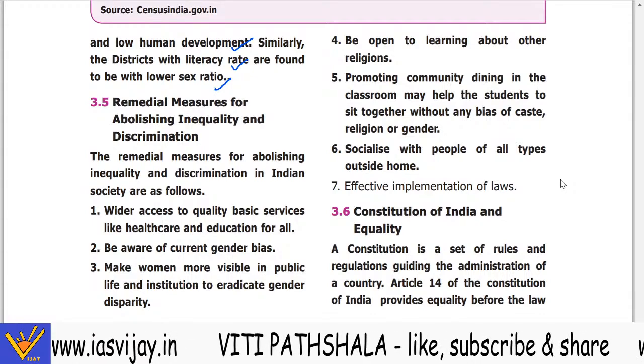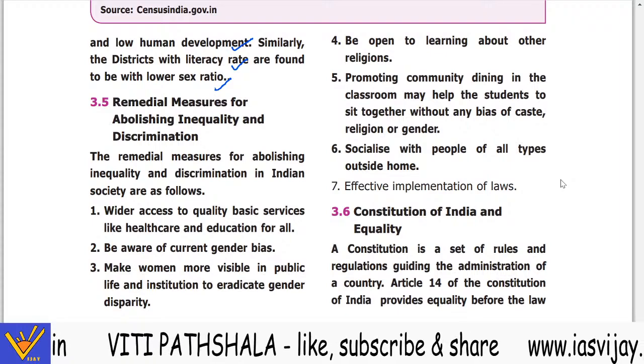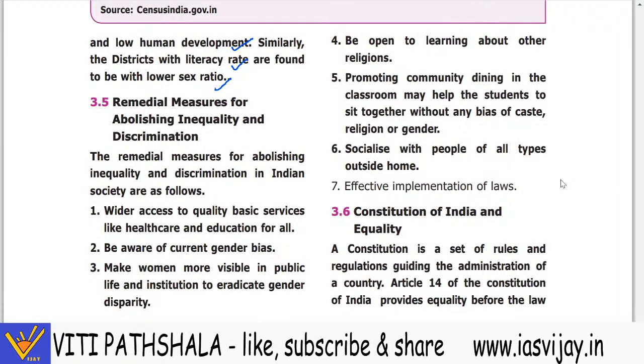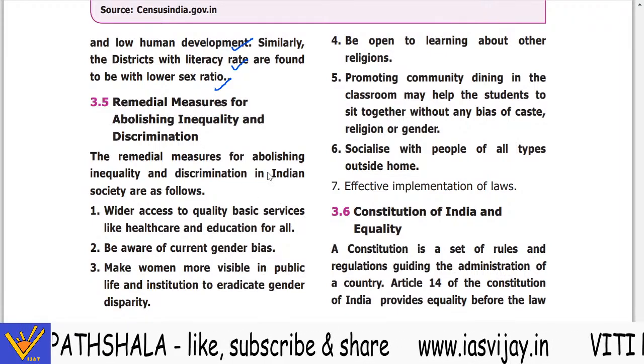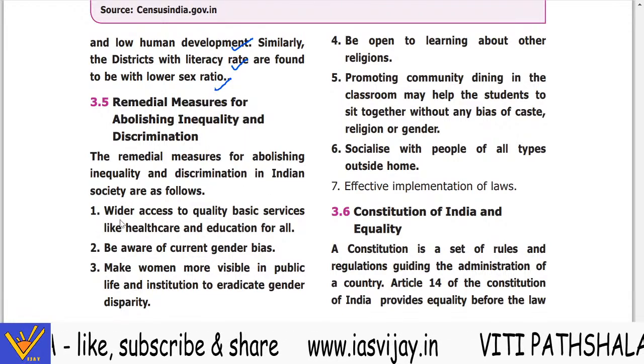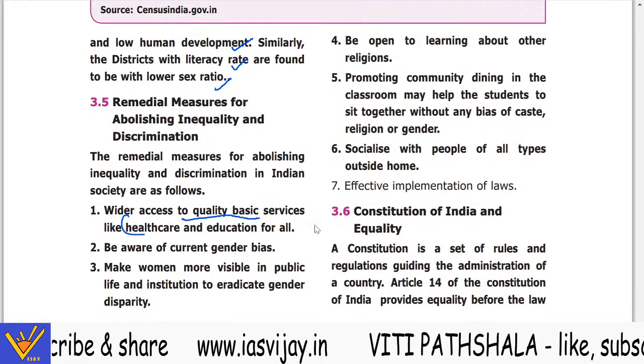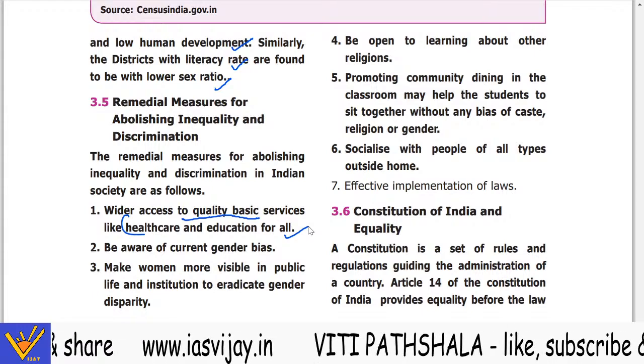Now, remedial measures for the abolition of untouchability. How can untouchability or discrimination be ended? The remedial measures for the abolition of inequalities are as follows. Number one, wider access to quality basic services like healthcare and education for all.